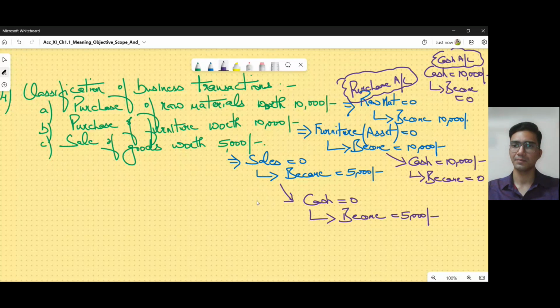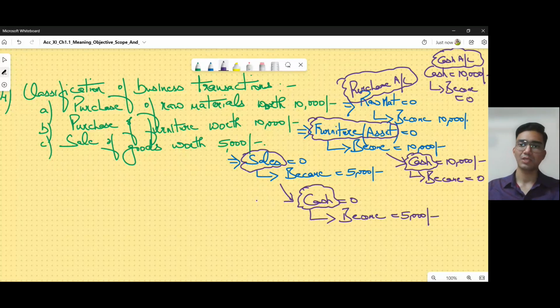In the second transaction, we are involving a furniture or an asset account and a cash account. In the third transaction, we are involving a sales account and a cash account. So all these have different accounts.